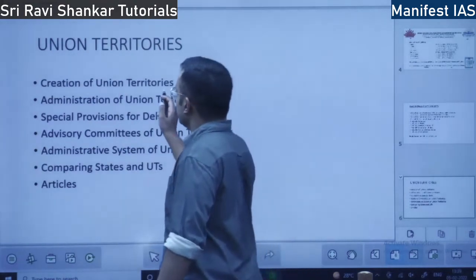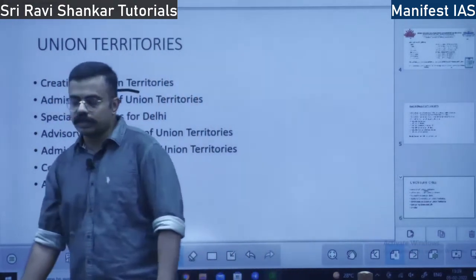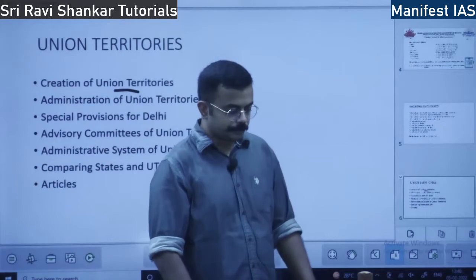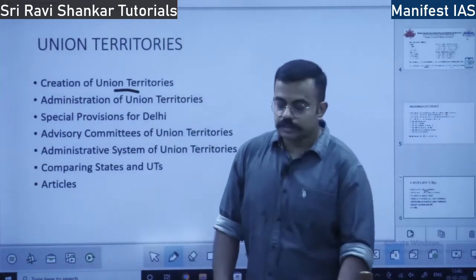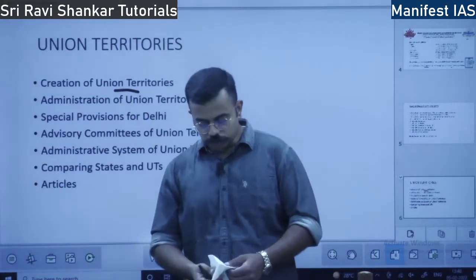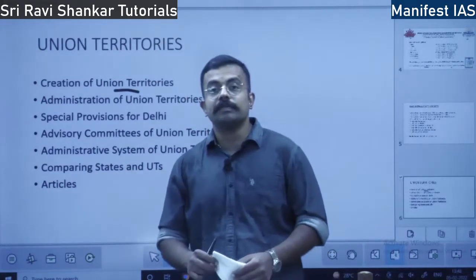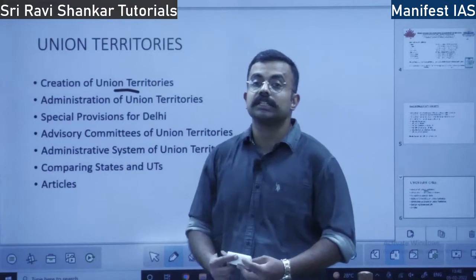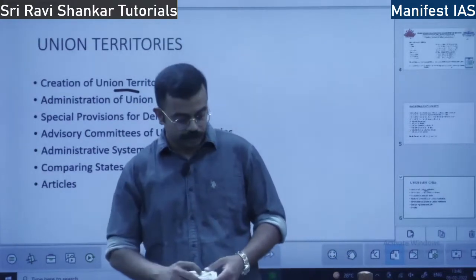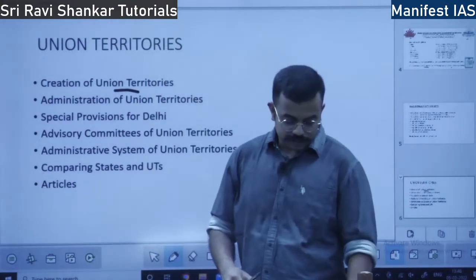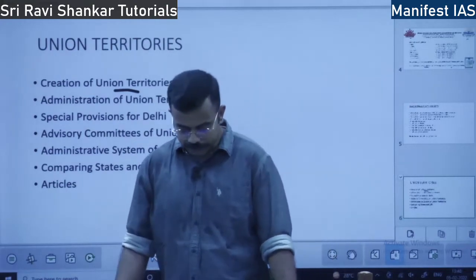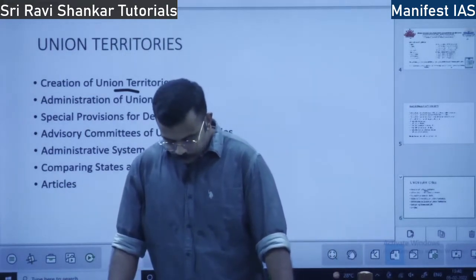So creation of union territories, how union territories were created. Even during the British tenure, that is in the colonial times, there were certain territories that were directly administered by the British government. So these territories, after independence, what did they form?